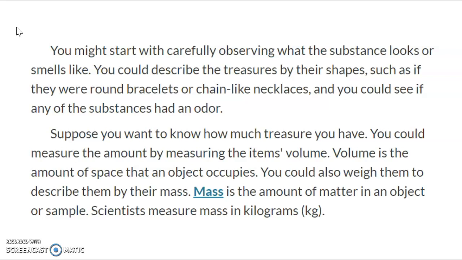Suppose you want to know how much treasure you have. You could measure the amount by measuring the item's volume. Volume is the amount of space that an object occupies. You could also weigh them to describe them by their mass. Mass is the amount of matter in an object or sample. Scientists measure mass in kilograms.